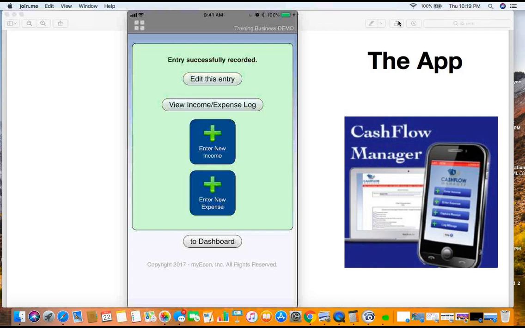You can access it from any place that has the internet. That's great, all right? Some people say, well, I don't have that cash flow manager on my phone because I don't have any room on my phone. Well, wait a minute. You need to get rid of all that stuff that's not making you any money. This thing right here is a cash cow. The more you use it, the more cash flow it puts in your pocket, okay?